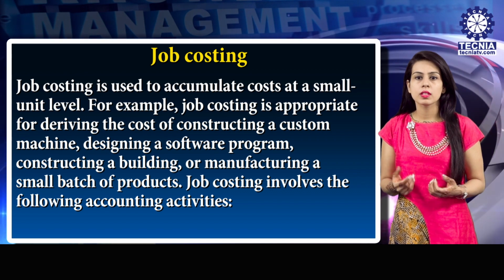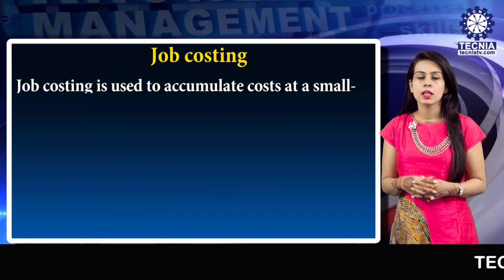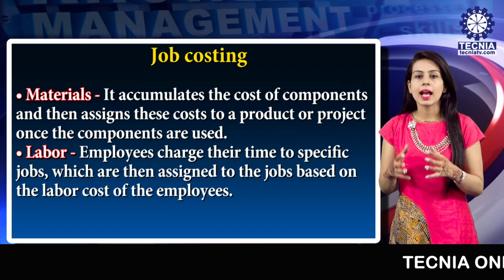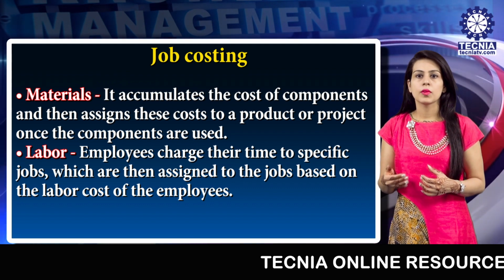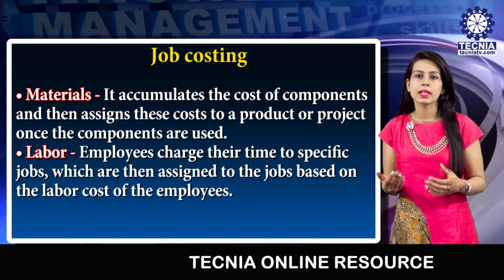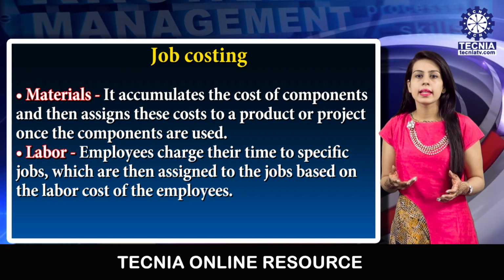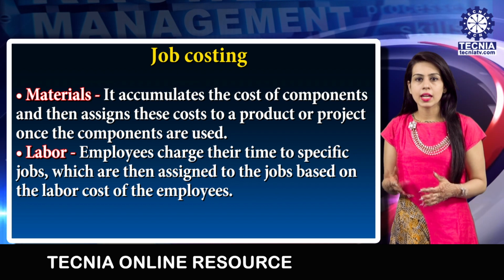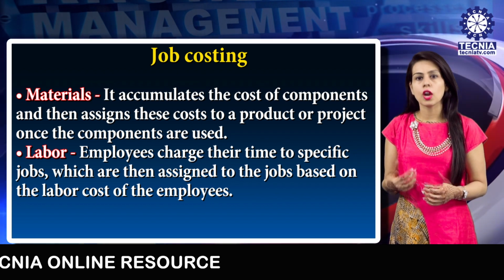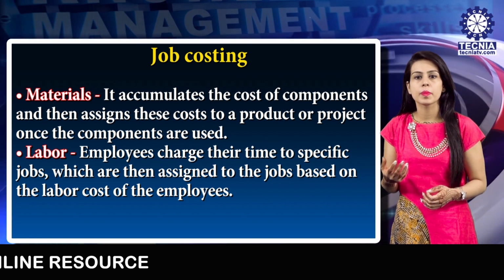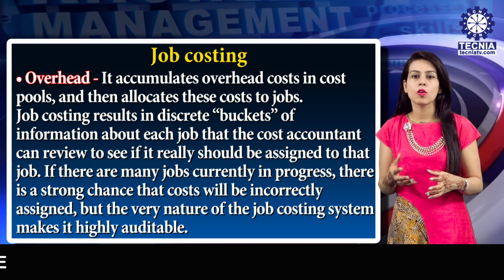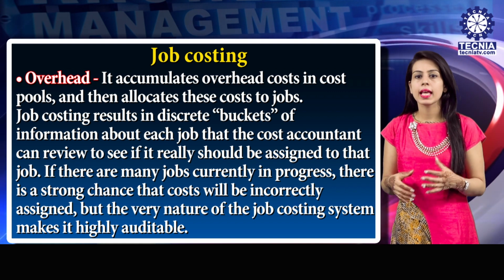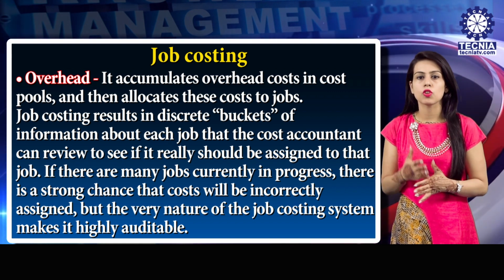Job costing involves the following accounting activities. Number one is materials. It accumulates the cost of components and then assigns these costs to a product or project once the components are used. Number two is labor. Employees charge time to specific jobs, which are then assigned to the jobs based on the labor cost of the employees. Next is overhead. It accumulates overhead cost in cost pools and then allocates these costs to the jobs.